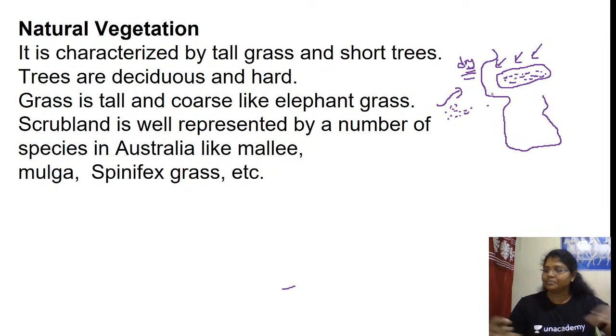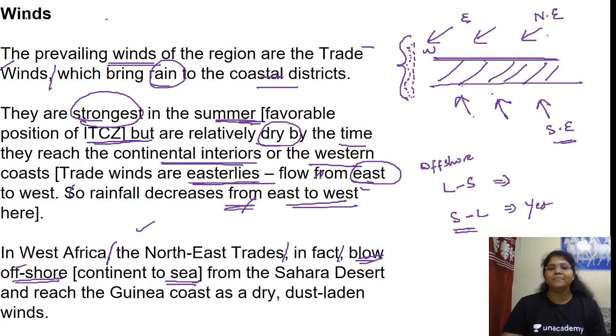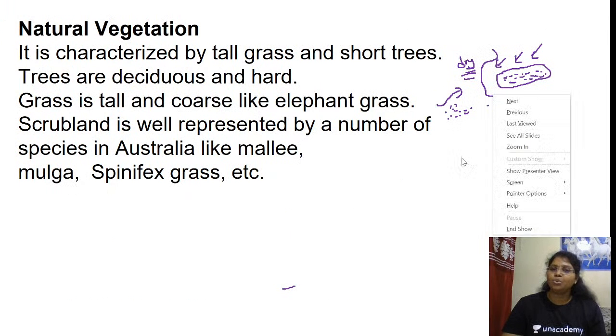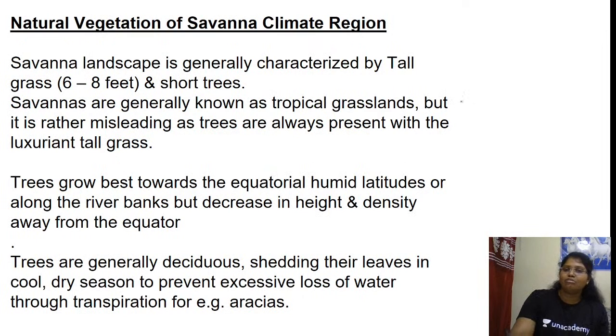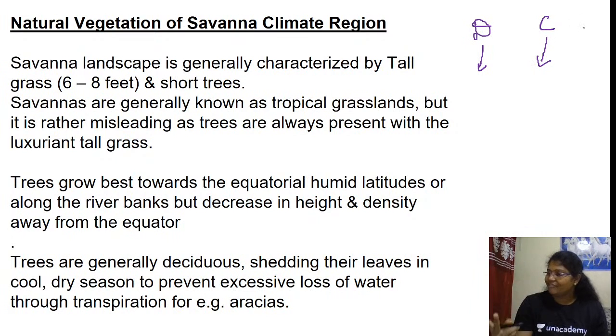Is this clear, ma? I'll give you 5 minutes. Before going into the next part, vegetation, can you summarize and generate all the points we have discussed with respect to DC? D, distribution, C, climate. I'll give you 3 minutes. Try to generate the points we have discussed with respect to D and C. Because of the powerful code DCVE, we have completed D and C. Now we are going to complete the other two, V, vegetation, and E, economy and life of the people. Both we are going to do right away. Is this fine?